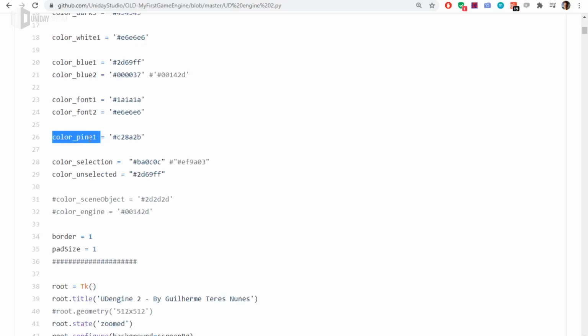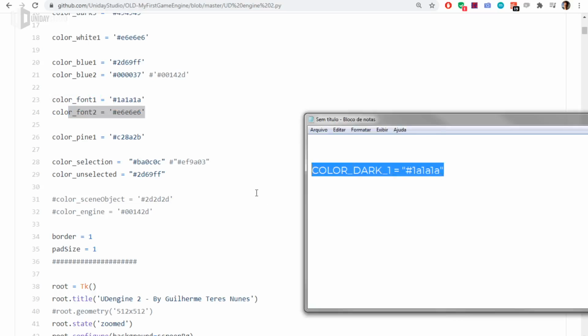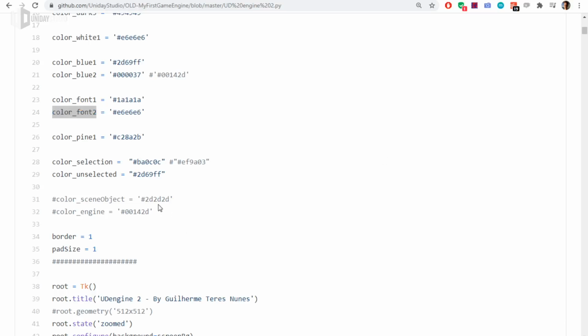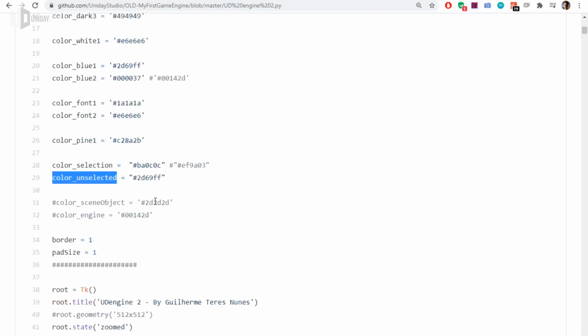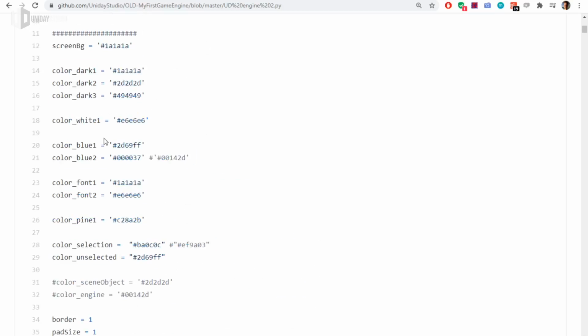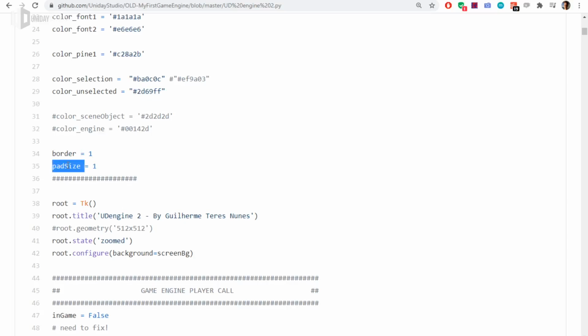But this is bad to use macros that way, because you don't know if this is an actual variable that you want to change during the process, or if this is a fixed const variable. Especially in Python, where you can't define a const thing, unlike in C or C++, where you can literally use #define for this kind of stuff. You need to specify that this is a macro, okay? Again, nothing is wrong with having macros in your code, but for example, border and pad size, now I have no idea if this is a macro or not, okay?